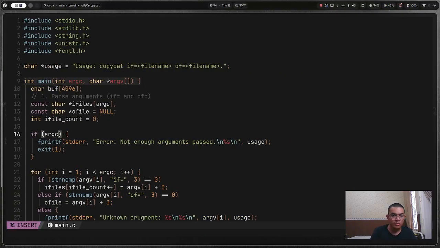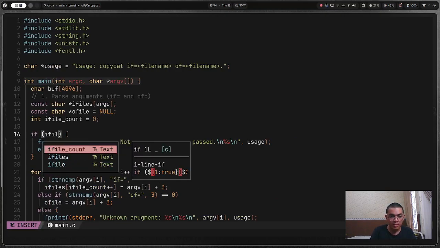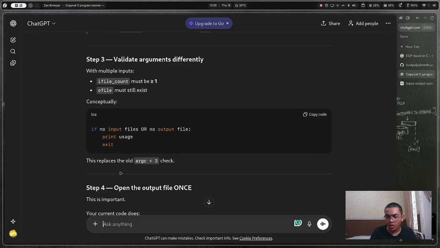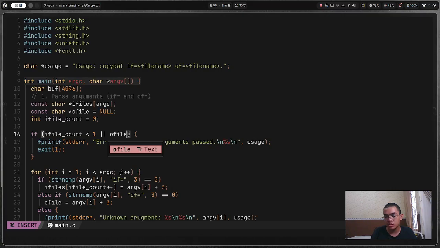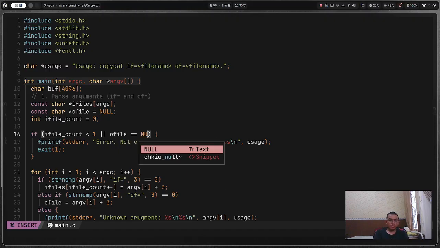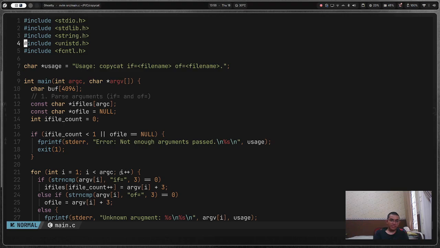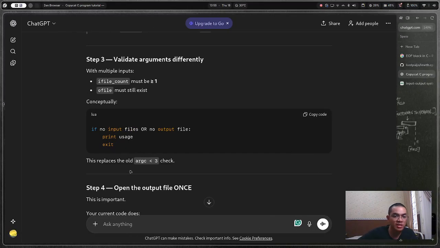So I'm going to do if ifile count is less than 1, or ofile. How do I check if there is an ofile or not? Oh, just null. I haven't done this thing first. Okay, I filed that. Replace the old argc 3 check.